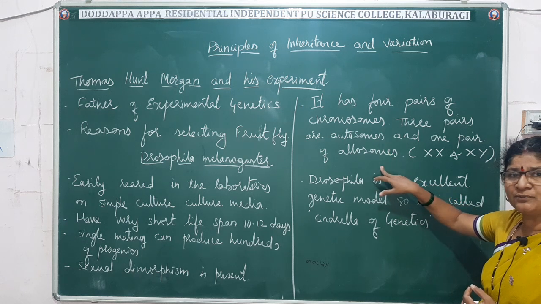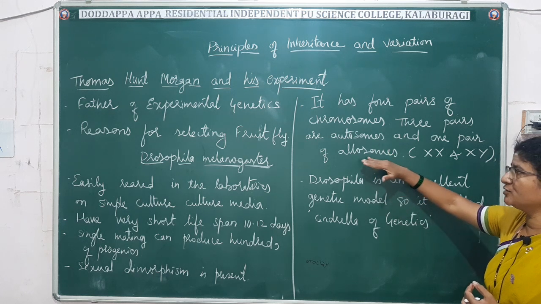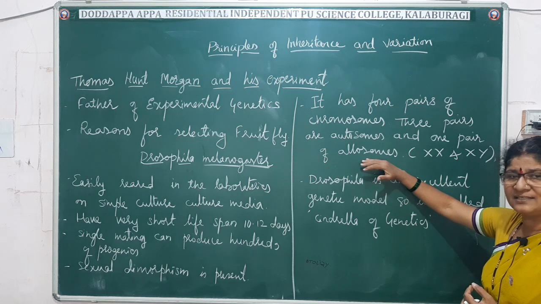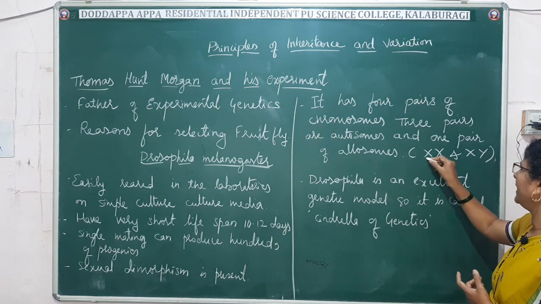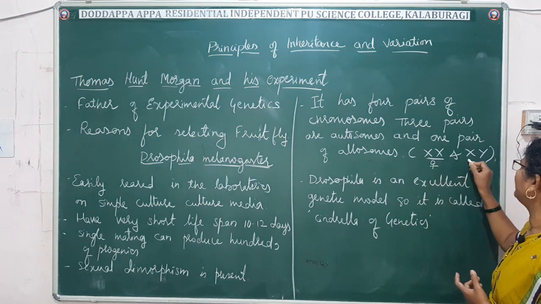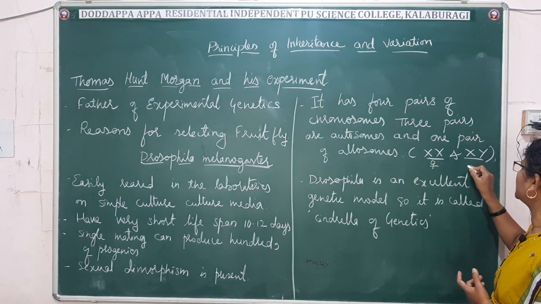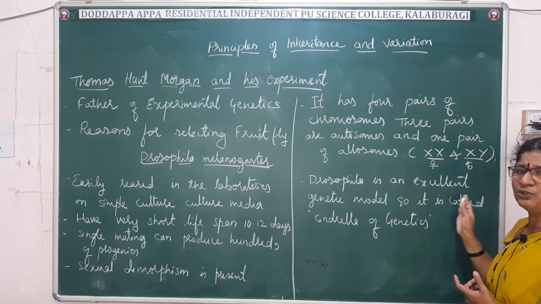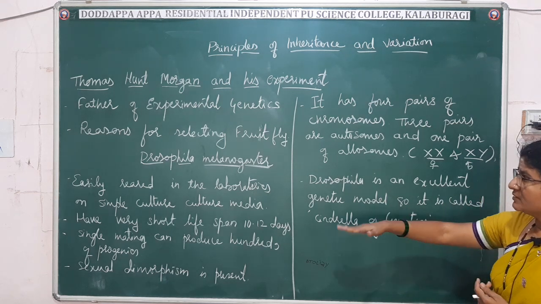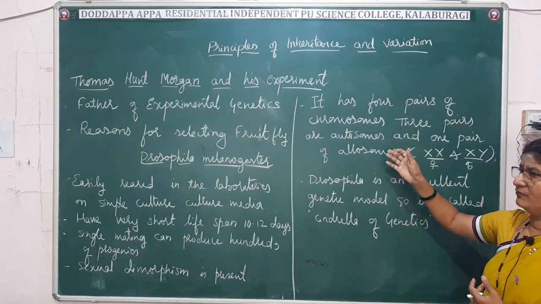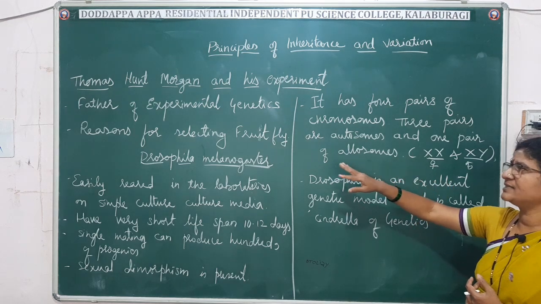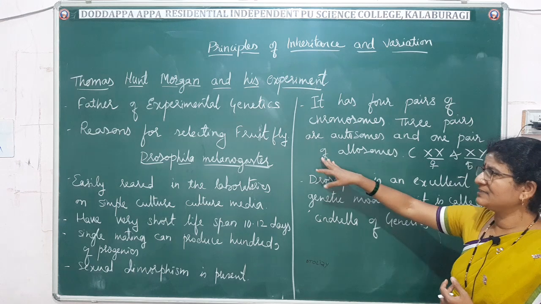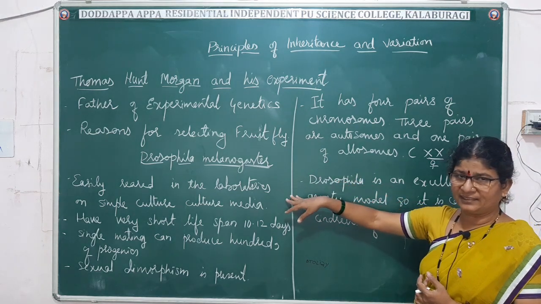The sex chromosomal pattern, that is the allosomal pattern, is the same as that of human beings, that is XX for female and XY for male. So these are the reasons why Morgan selected the fruit fly as his experimental material.